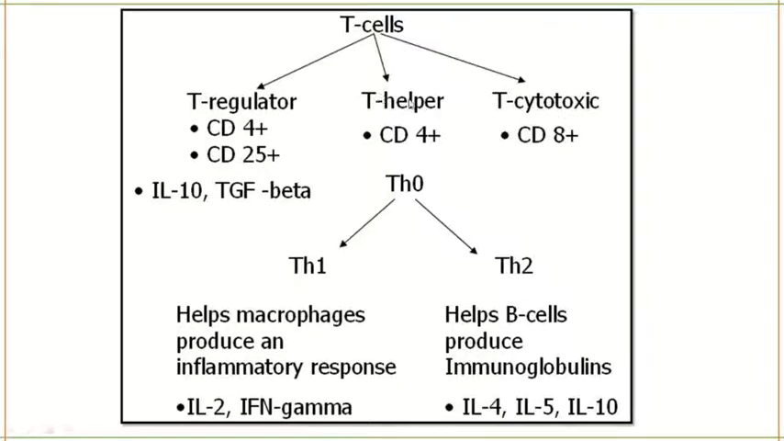T helper cell is itself divided into TH1 and TH2. TH1 will help the macrophages to produce the inflammatory response by releasing interleukin 2 and interferon gamma. TH2 cells will induce the B cells to produce immunoglobulins or antibodies, and TH2 cells will release interleukin 4, 5 and 10.